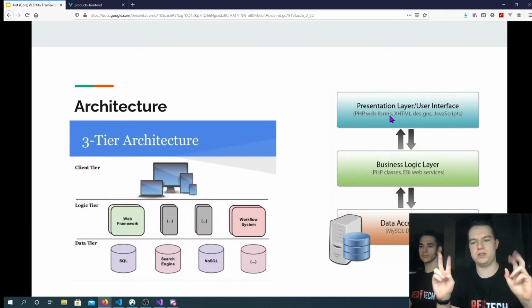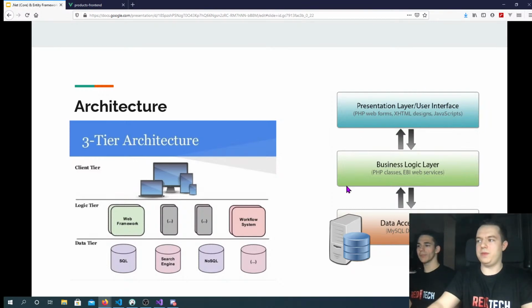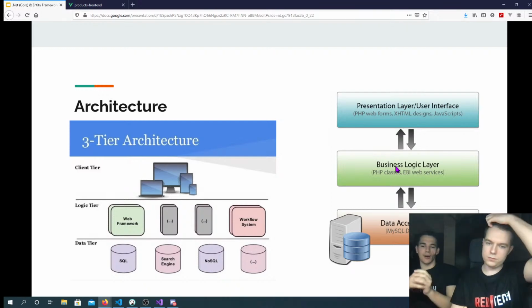It's what communicates with the client. The business logic layer is where all our business logic is. That means if we have some business decisions that are crucial to our company, this is where we would keep them. This is basically our app. This is how our app works.